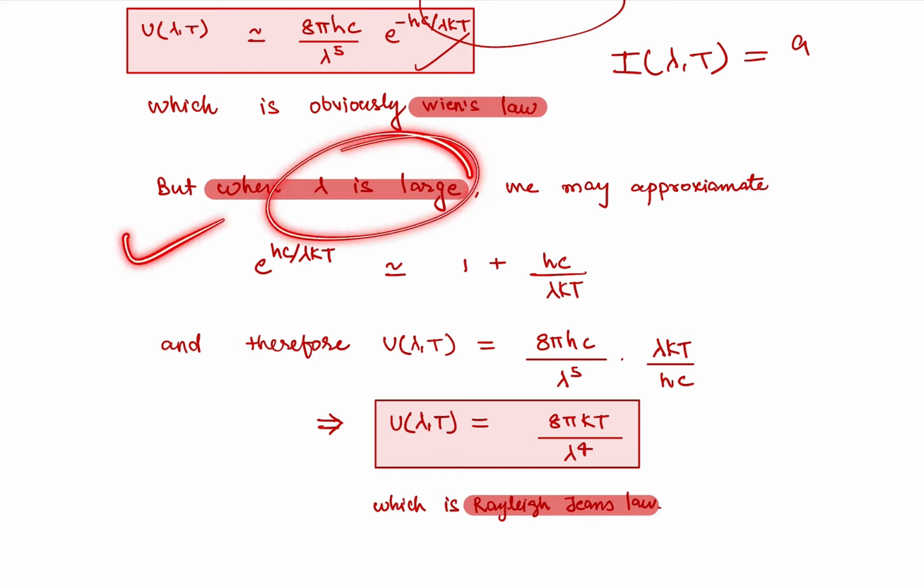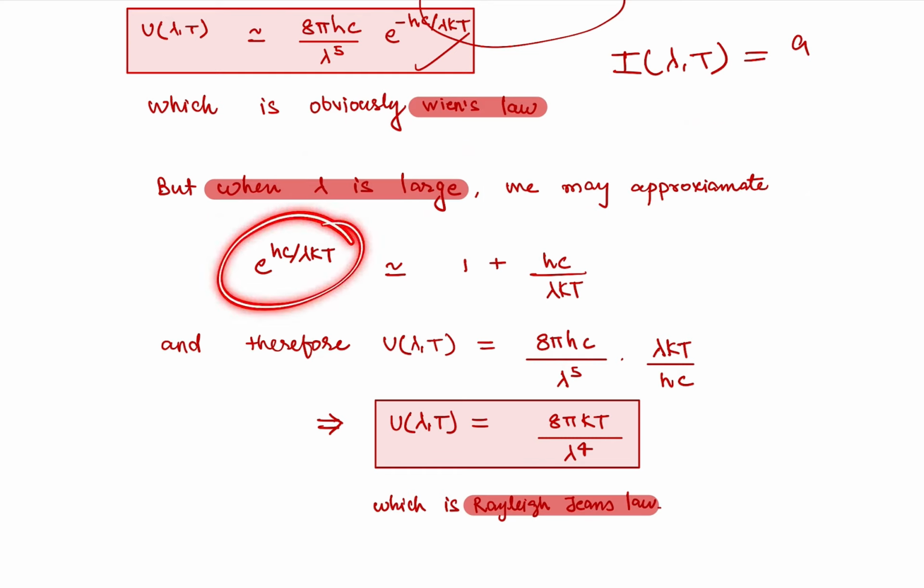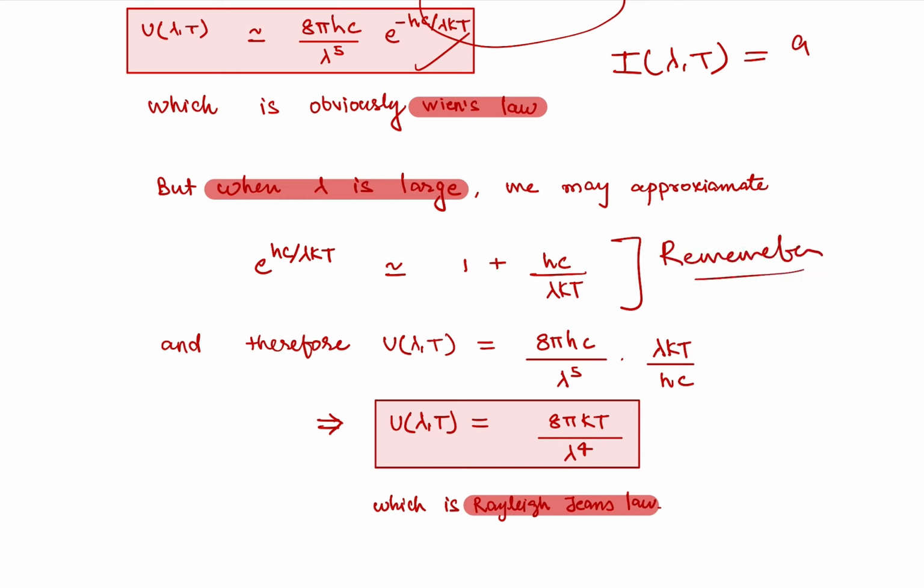And now when the wavelength is large, we approximate the exponential of hc upon lambda kT as 1 plus hc upon lambda kT. That is what we call approximation, and we must learn it from mathematical physics. But for now just remember it. Again, I am sorry if you are getting some kind of outside noise. My room is right now not totally isolated, but we must continue our learning, so we will neglect some noises and focus only on the signal. That's our motivation. Now, when you apply this in Planck's formula, you will get this, which is nothing but the Rayleigh-Jeans law.